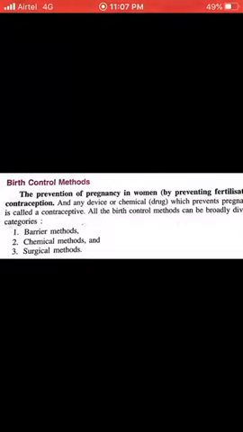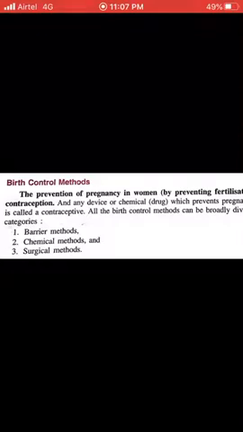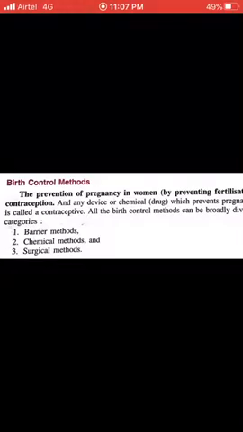There are various kinds of pills and tablets available which reduce the production or delay the ovulation, due to which sperm won't be able to fuse with the egg. If the ovum is not there, the sperm will be wasted. Hence, if there is no fertilization, there will be no zygote formation or pregnancy.